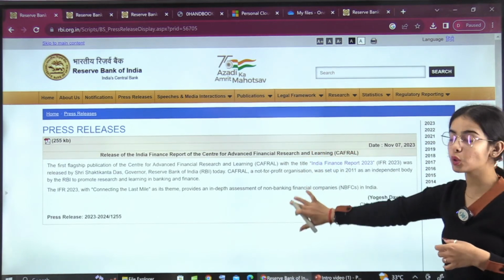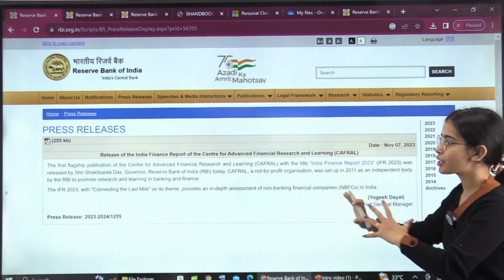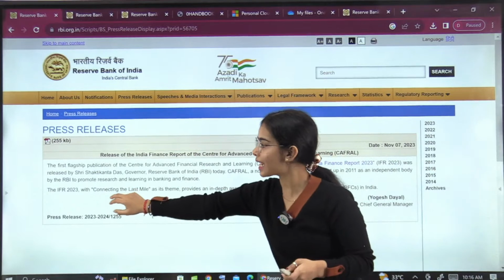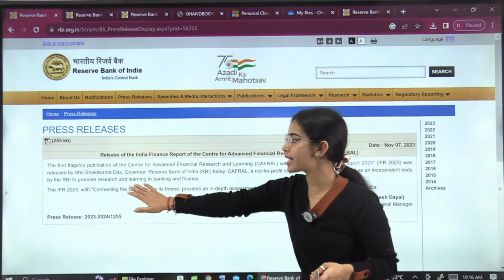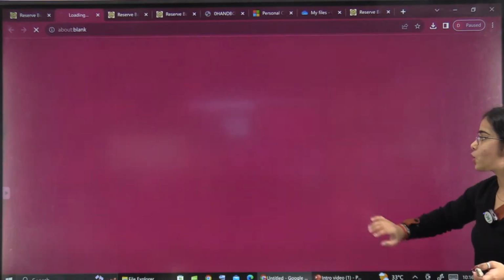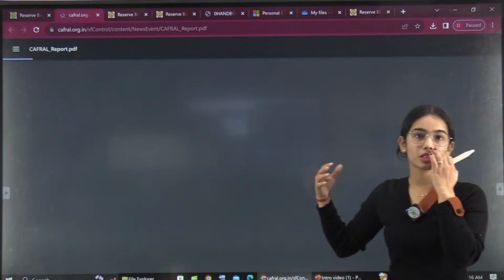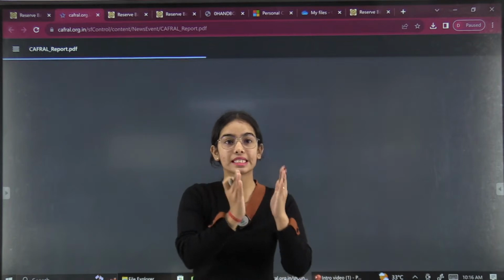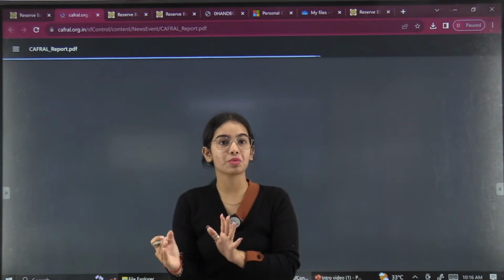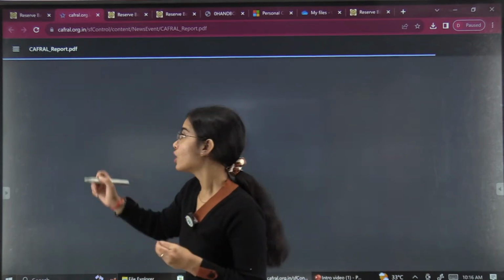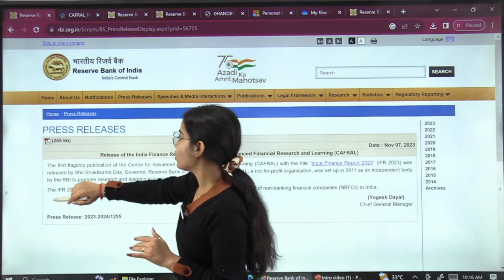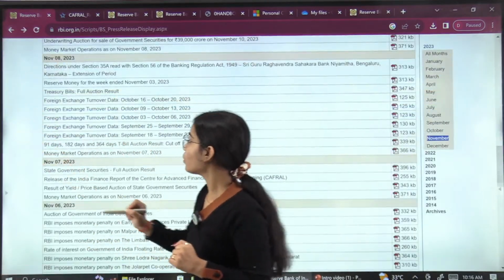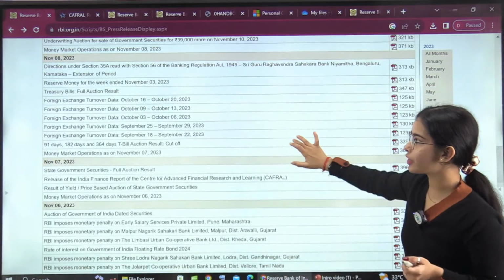Okay. Now, if you go through this notification, or this press release, you know that the important thing is the theme that is connecting the last mile. You can also go through the report. Okay, so I've given you in the previous session only the brief understanding of the CAFREL report that has been released by the Reserve Bank of India. So this is all that you need to know. Now, I hope you have got the brief understanding.